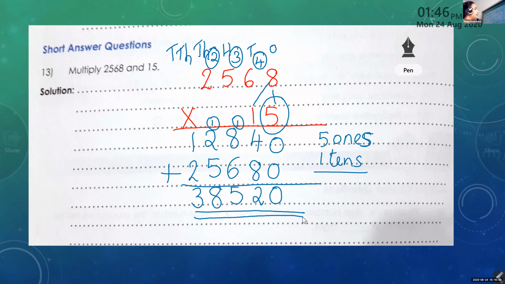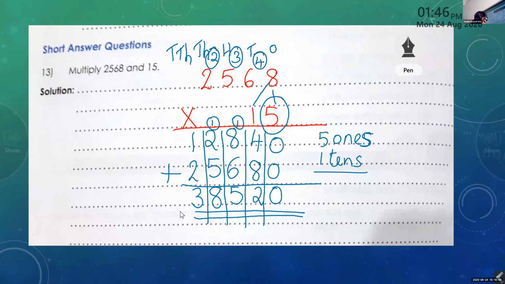So children, for one question you can draw the place value chart if you want, that is okay. If you want to draw the place value chart, okay, ones, tens, 100, 1,000, 10,000. If you feel that you will make mistakes in lining up, you can add properly if you see like this.